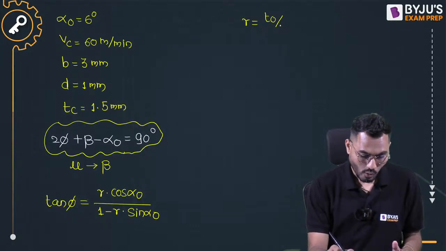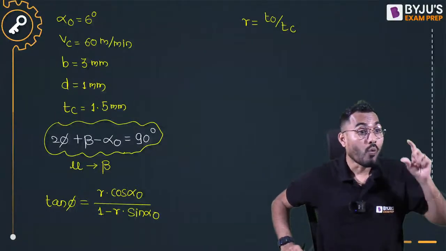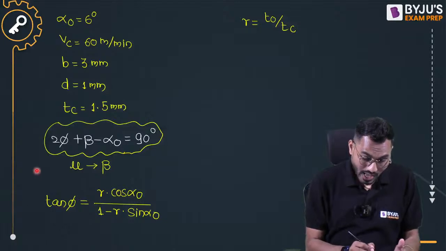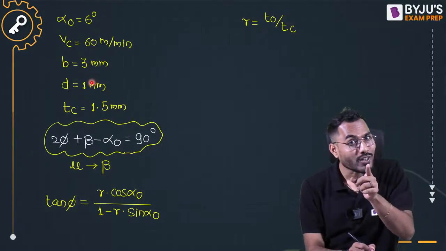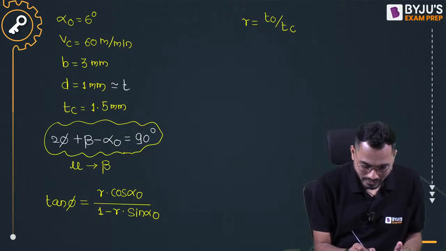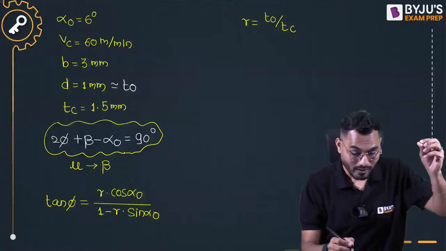It will be exactly equal to uncut chip thickness divided by thickness of the chip. Right, fine. Now, what is uncut chip thickness? That's a $1 million question. Here chip thickness is given and there are two values given: width of the chip and depth of cut. Can I say depth of cut will become uncut chip thickness by default here? So therefore depth of cut will become uncut chip thickness. It will become crystal clear now for everyone.